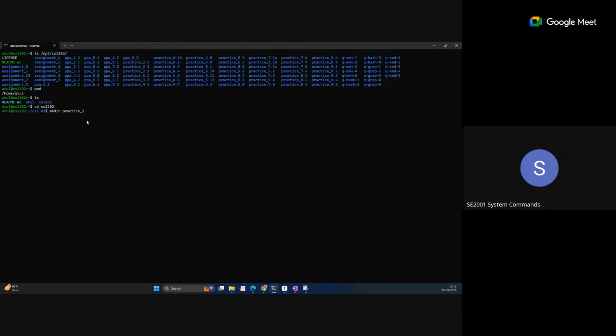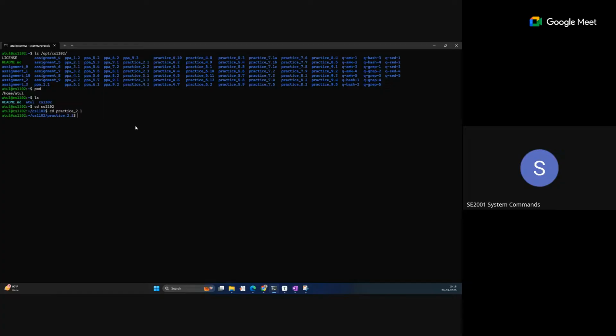So this is the one where you have to create a directory. I think I have already done this. So cd practice 2.1. After creating the directory, just enter into that directory. So now you have entered. And after entering into this directory, now you can see the question statement, and now you can do the task and submit your assignment. So what are the steps you need to do?